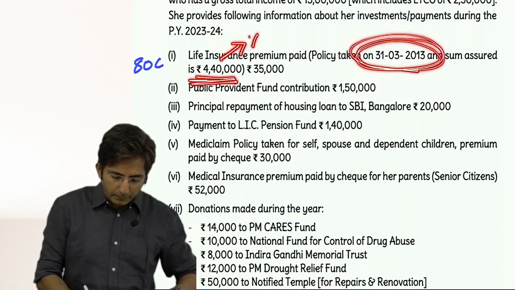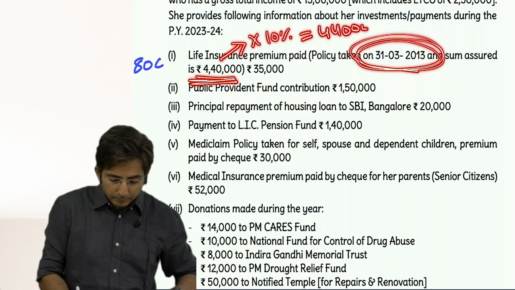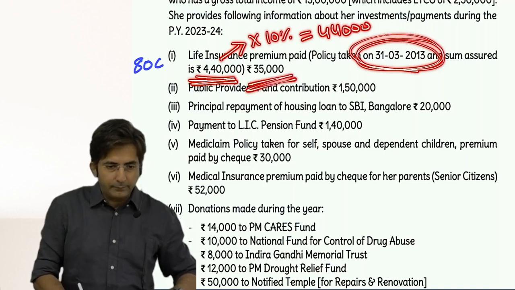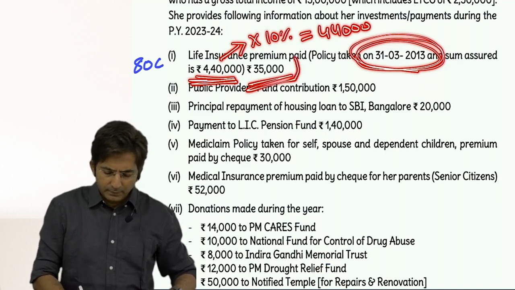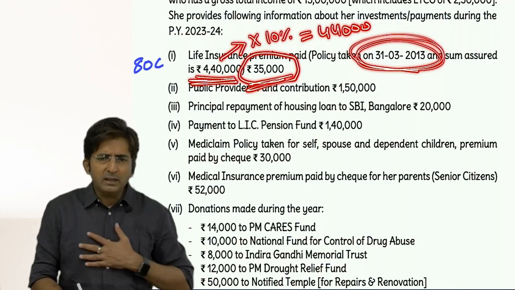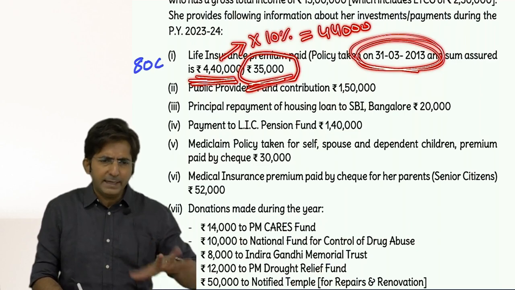See what the sum assured is: 4,40,000. Into 10%, that is 44,000. But this is the limit. You can compare it with the actual premium paid, which is less. What is less? 35,000. Because our 35,000 is within the limit, you can take 35,000.